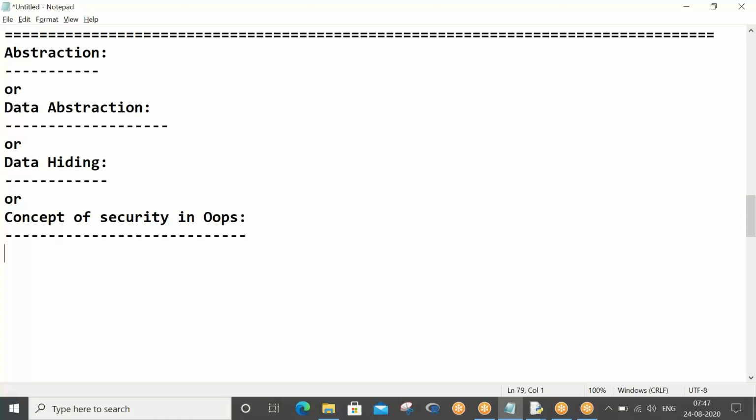So giving a trailer means they are abstracting the entire movie. They are hiding the important content of the movie, not showing the entire movie, only a small trailer. You get to know the genre of the movie from 2 minutes of trailer, but you will not be able to say what happens in the entire movie. So they are hiding the data and giving only a trailer to you, correct?